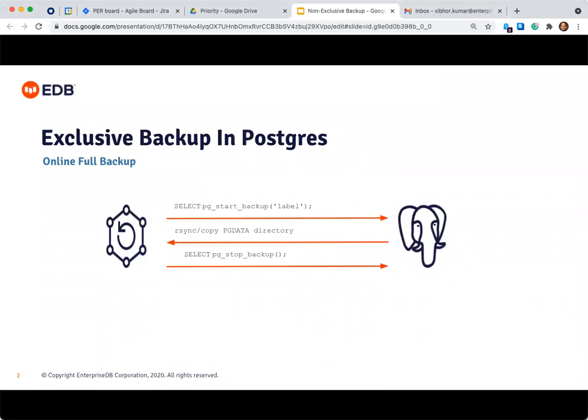The standard or exclusive backup method includes a user sending the pg_start_backup command with a label that puts Postgres in a backup mode. After that, the user can archive or back up the Postgres data directory using commands like rsync, copy, or tar. Later, the user can send the pg_stop_backup command to take Postgres out of the backup mode.